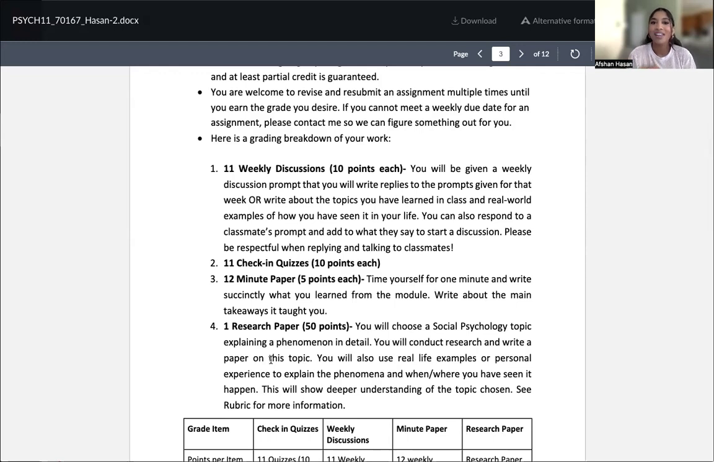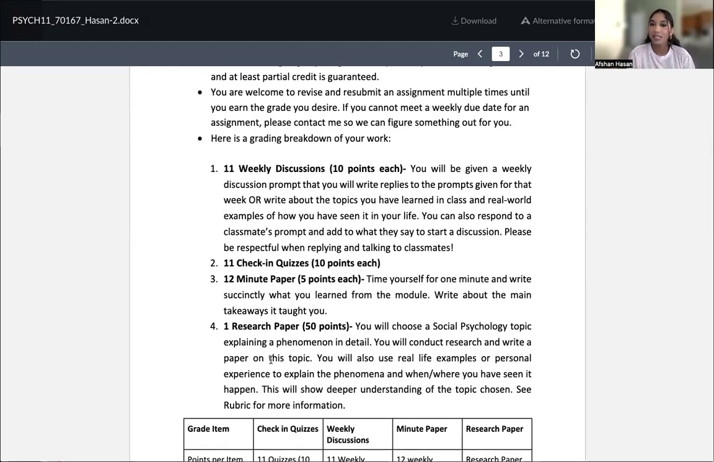So now let's talk about your grade breakdown. You guys will have 11 weekly discussions, right? There's a 16-week course. Throughout the entire 16 weeks, you'll have 11 weekly discussions. These are 10 points each. So you'll be given a discussion prompt. You just reply to it, and then you reply to another student in your class, right?